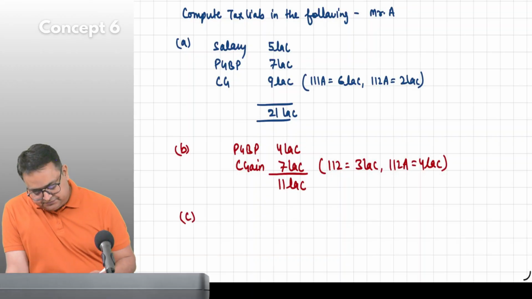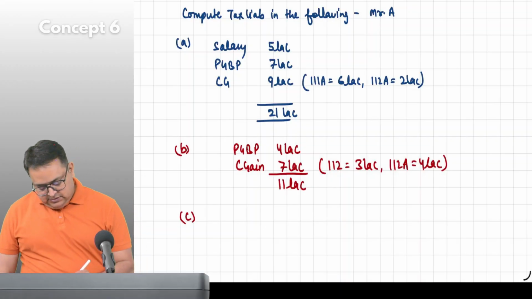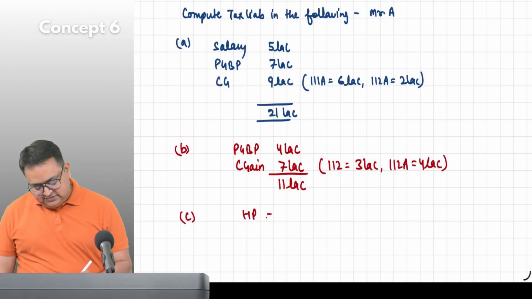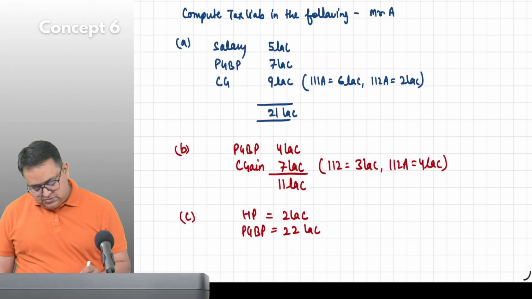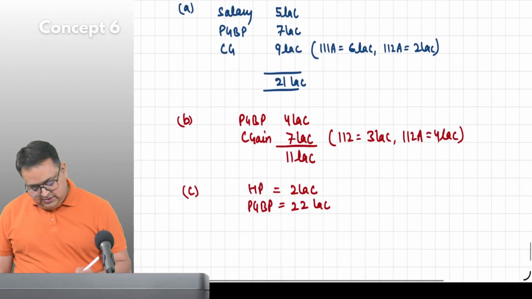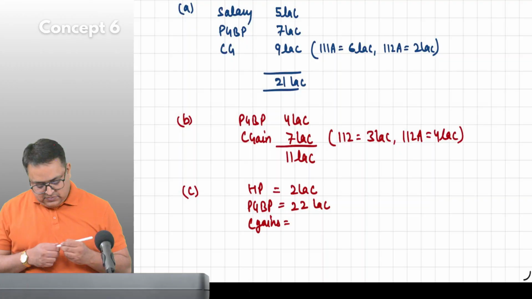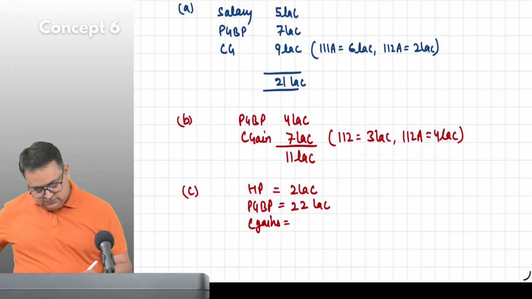C. His house property is 2. His PGBP is 22. His capital gain is 40 lakh.